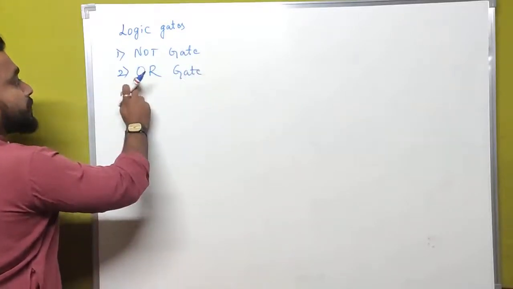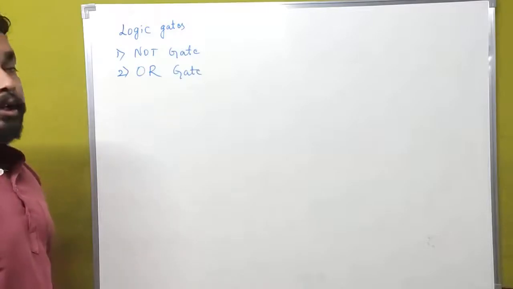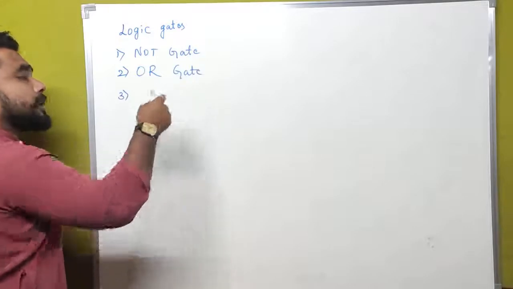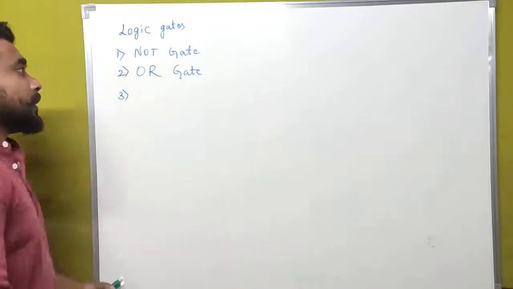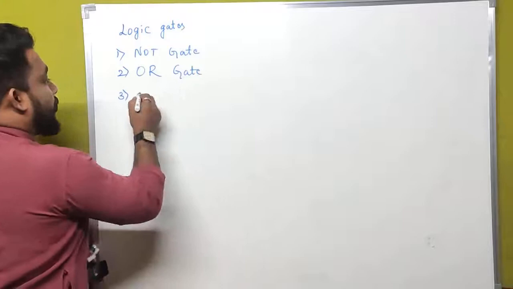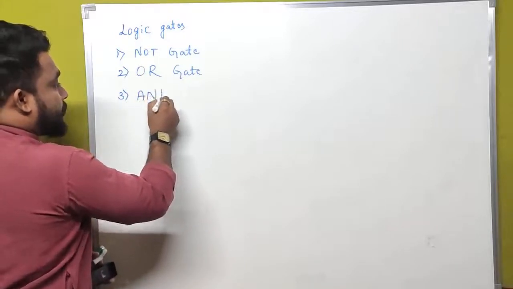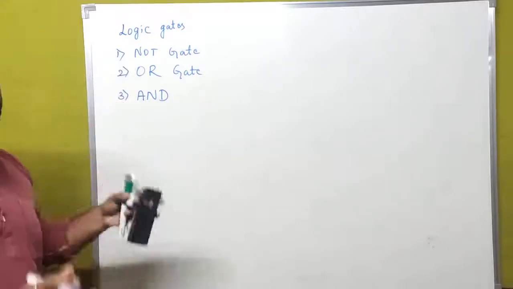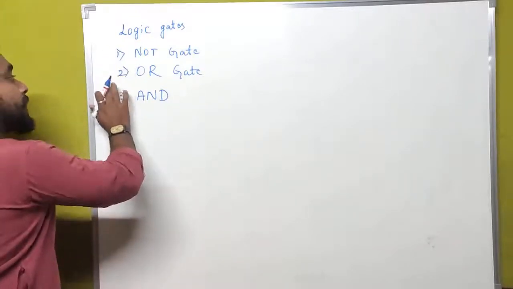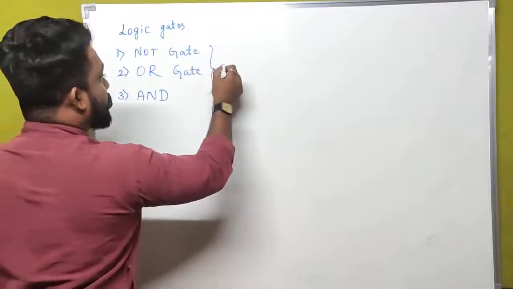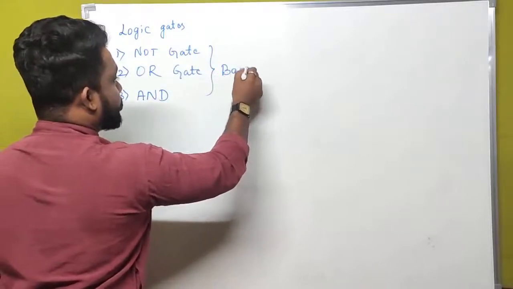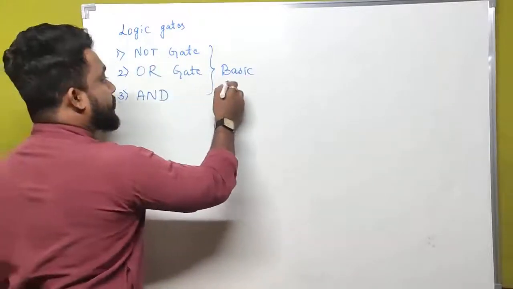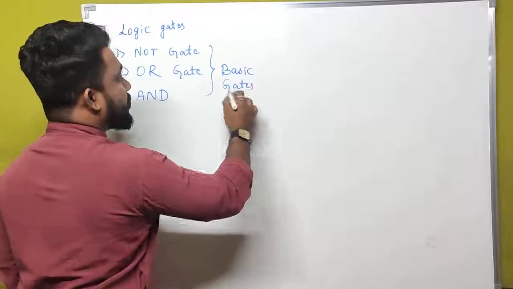Here, O and R are capital and all the others are small. If you want, you can write this in capital letters also; that is left to you. And another one is the AND gate. Out of the 7 logic gates, these 3 are called basic gates. We can also call the NOT, OR and AND gates basic gates.